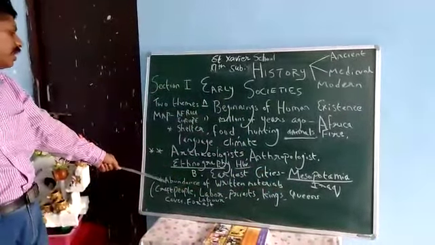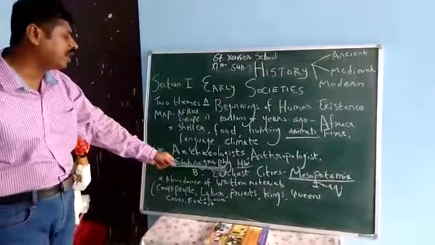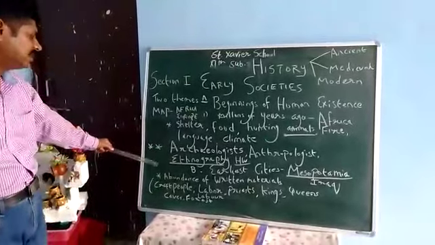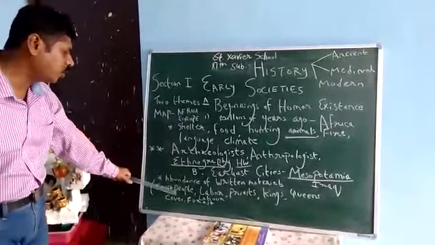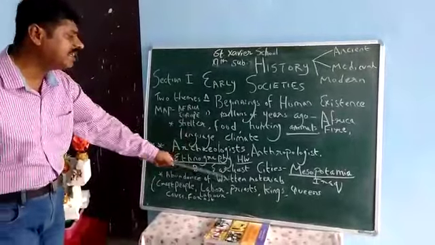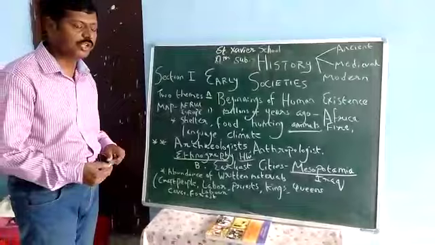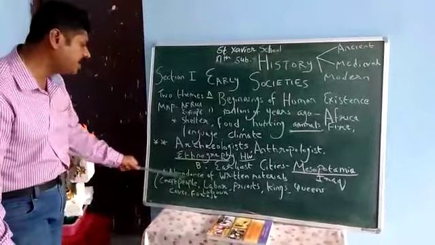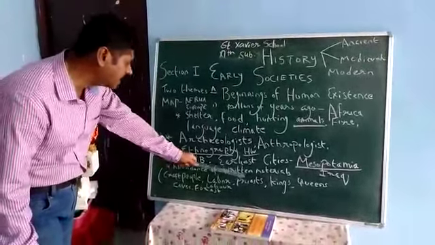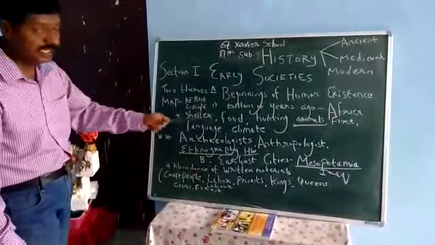When we are talking, an abundance of written materials is given in this. Like craft people, what type of things they used to make, what they were able to do over there. An abundance of written materials were found in Iraq.